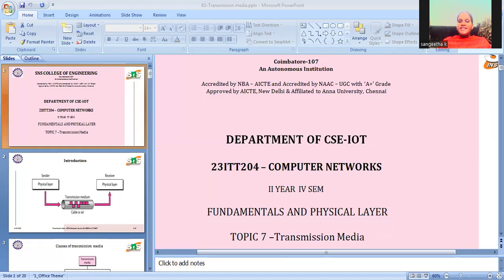Now I'm going to present a concept like transmission media. We know that in the ISO OSI layer, the physical layer is the lowest layer. It deals with the physical components of the network, right? So in this session, transmission media, which is very important for data communication, is used to transfer the information in the form of signals from device to device, right?